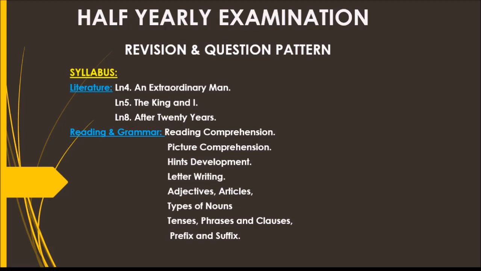Two persons, Jimmy Wells and his friend, how they met after 20 years and what stages they had reached. All this we discussed in lesson 8. So all these three lessons from the literature book will be given for the half yearly examination.